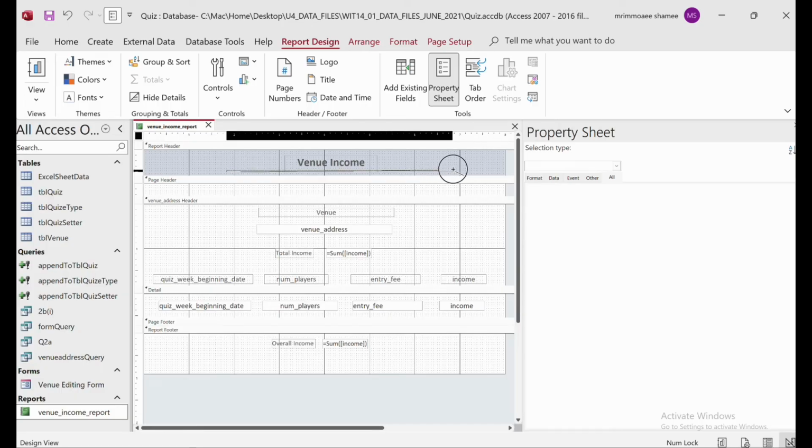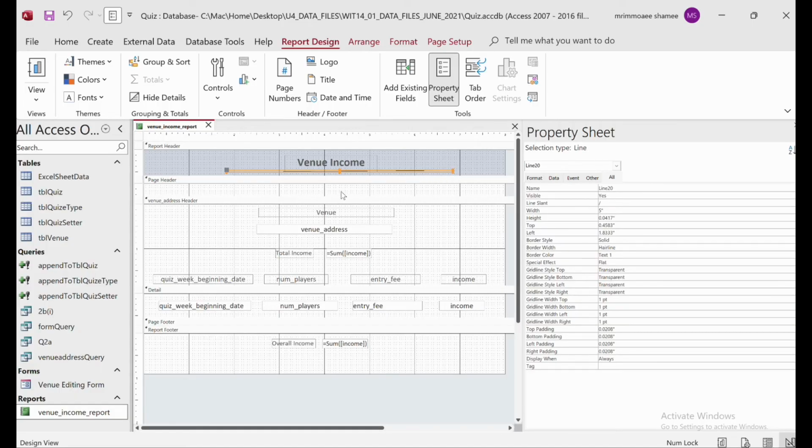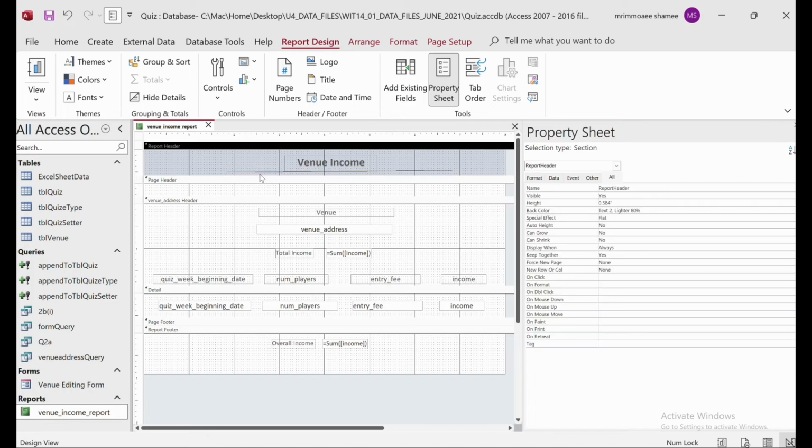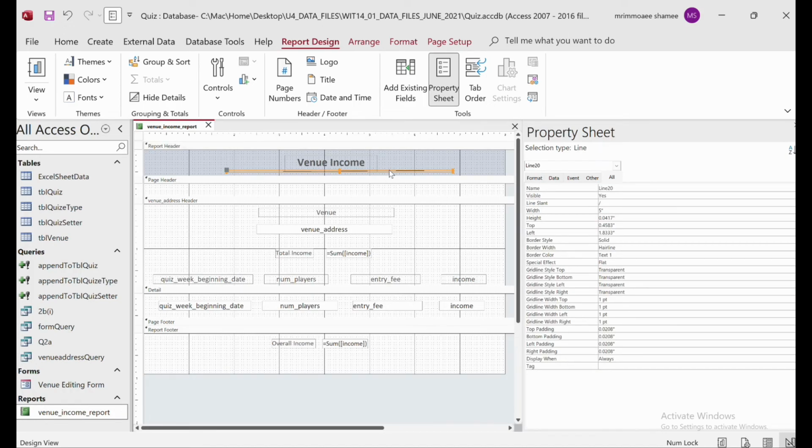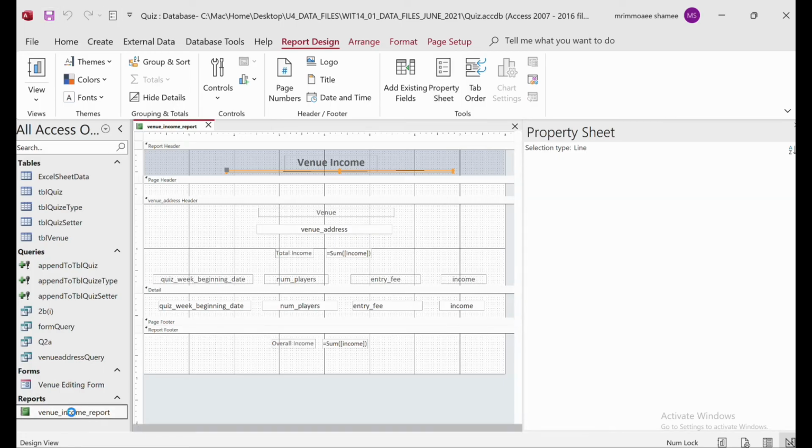At first it won't be exactly the same line, but if you try 1 or 2 times, time by time, you will be perfect with it. Okay, so width, height, left, everything is correct. Now just save this one and then go to the design view.